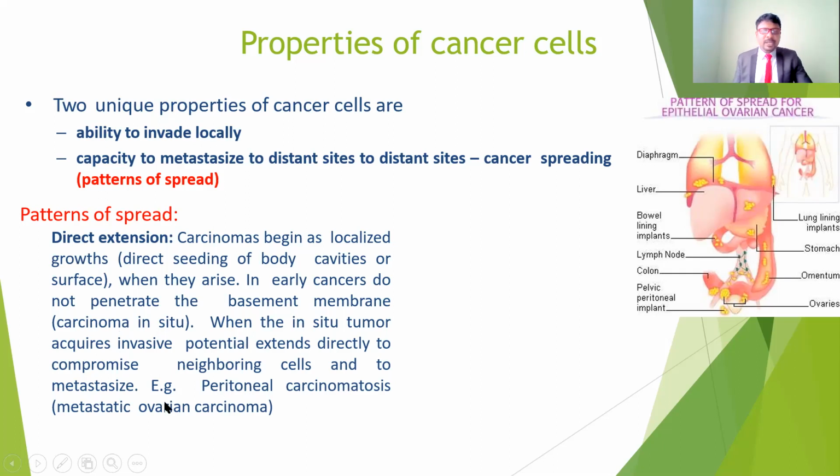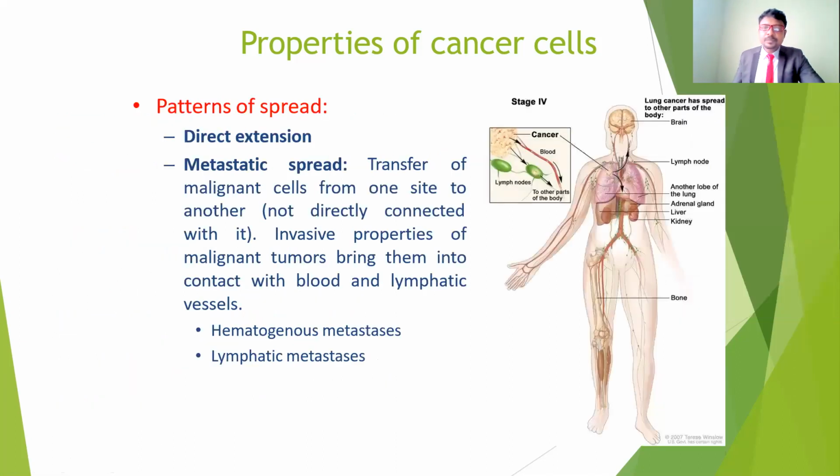So when in situ, the tumor acquires invasive potential and extends directly to compromise neighboring cells, leading to metastasis. So it spreads from one part of the body to other parts of the body. For example, peritoneal carcinomatosis, and also metastatic ovarian carcinoma. The spread goes from the peritoneum, from the stomach, and again to the ovary. This is because of the spreading of malignant tumors to other parts of the body.